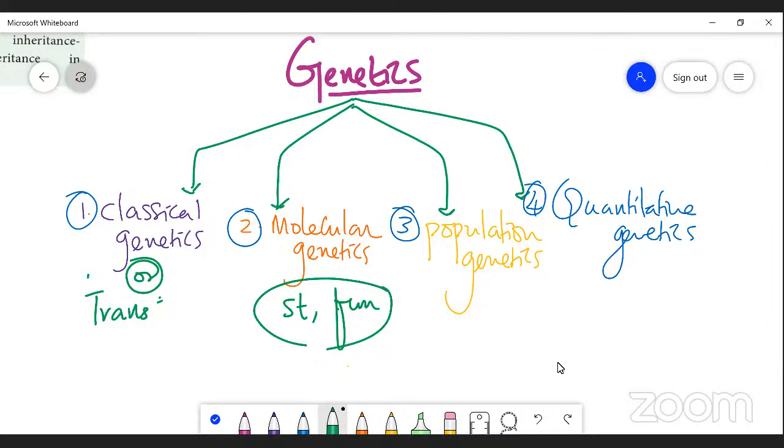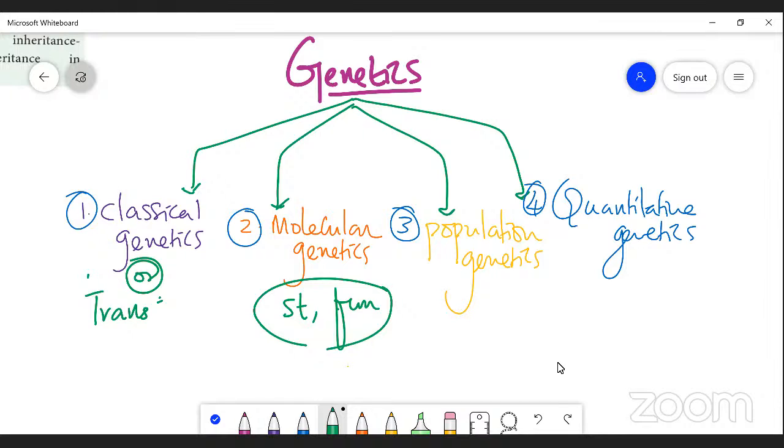That is to underline. Please underline. Molecular genetics is a branch of genetics that deals with heredity from parents to offspring, including the structure and the function of a gene at the molecular level. It is called molecular genetics. And third one, population genetics.